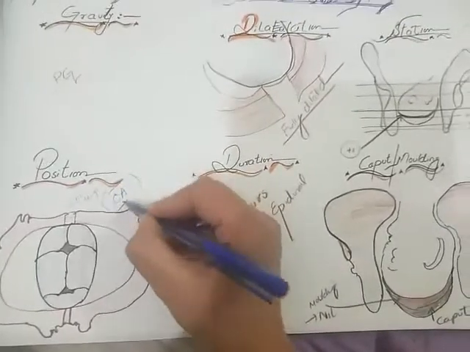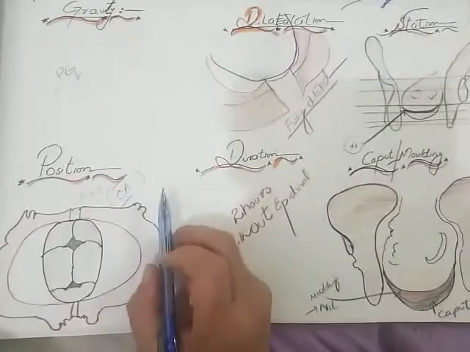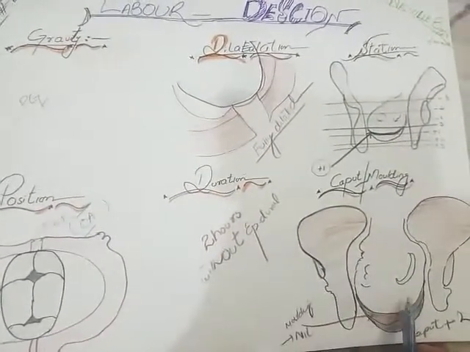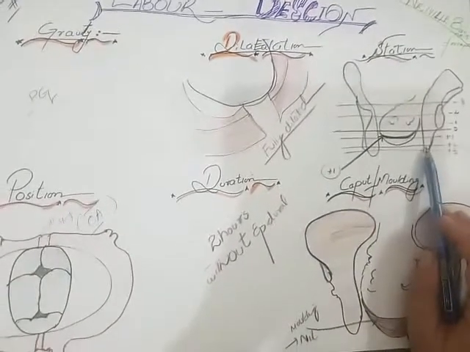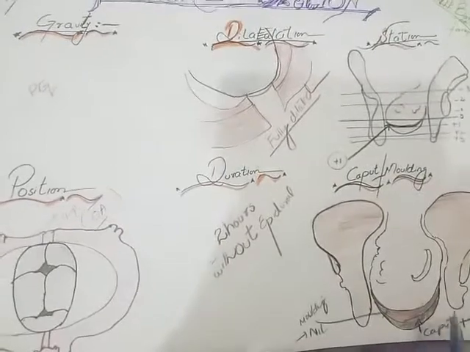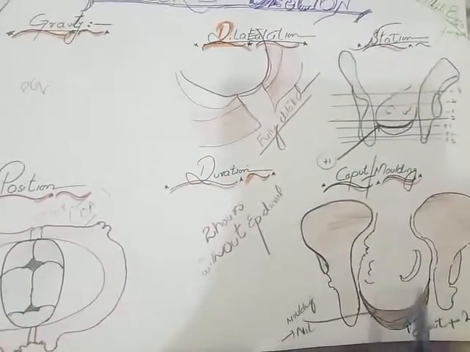Head is not malaligned. There is caput formation, and the head is at +1. So if there is caput formation, we cannot go for the vacuum. We would better choose the forceps.